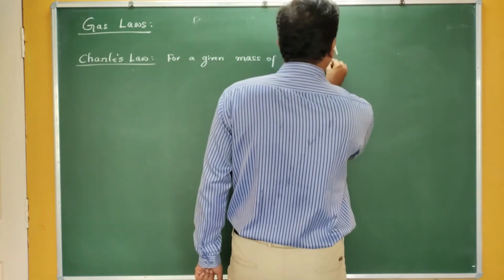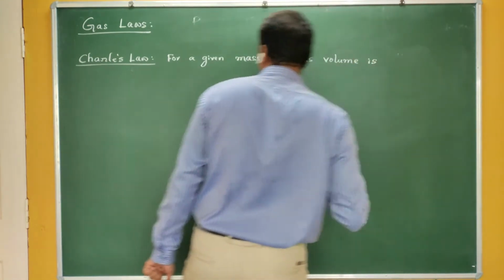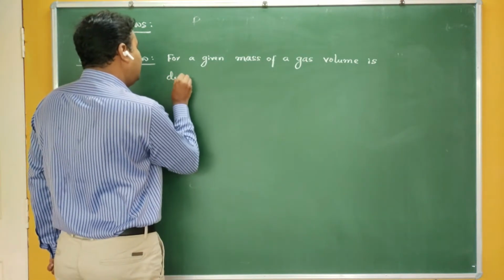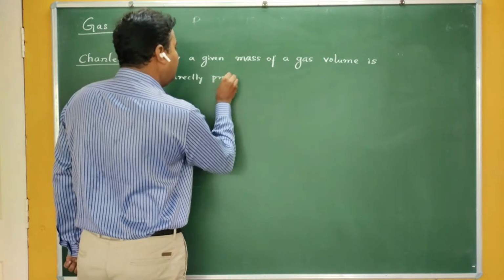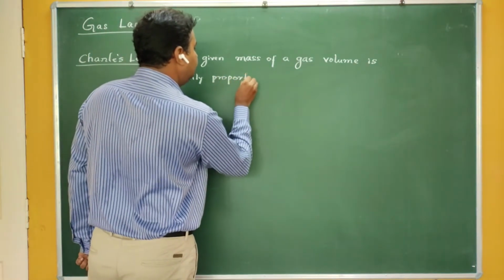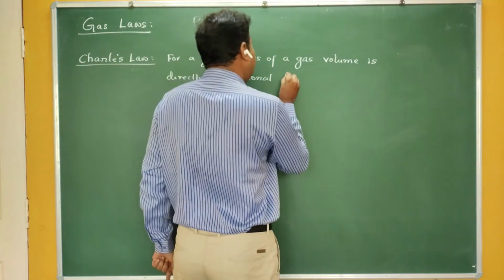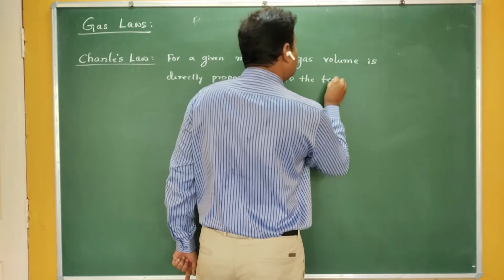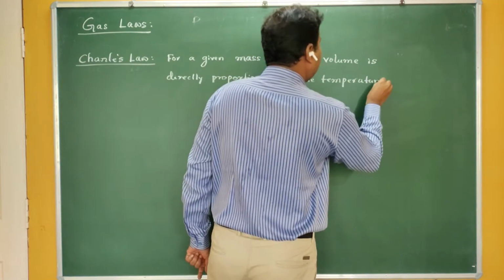volume is, this time, directly proportional to the temperature. Volume is directly proportional to the temperature.